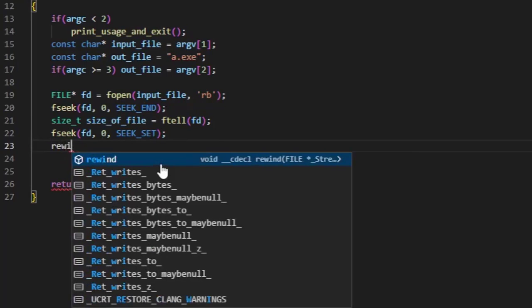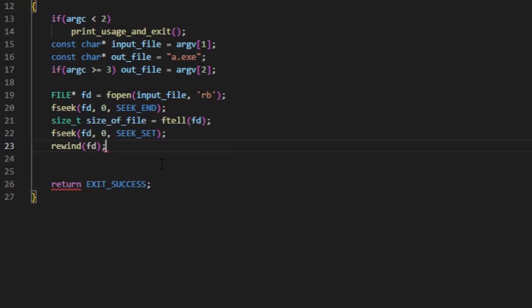Rewind was there. Yeah, you can use rewind with fd. This does the same thing as this fseek to 0 with SEEK_SET, but let's go with that. Now I have to read the entire file, so let's allocate the memory. Character pointer buffer equals malloc, allocating the memory, and it will be the size of the file.